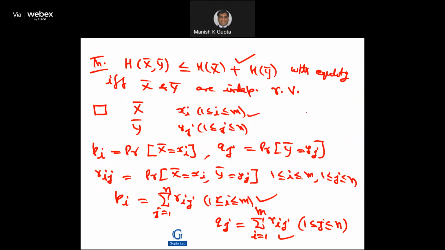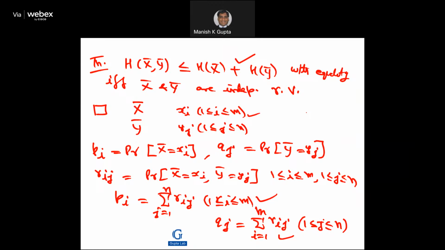Another result: the entropy of X comma Y cannot exceed the entropy of X plus the entropy of Y for two discrete random variables X and Y. Why do we need this? When we look at cryptosystems, we are going to compute the entropies, so we need these formulas. And with equality if and only if X and Y are independent random variables.